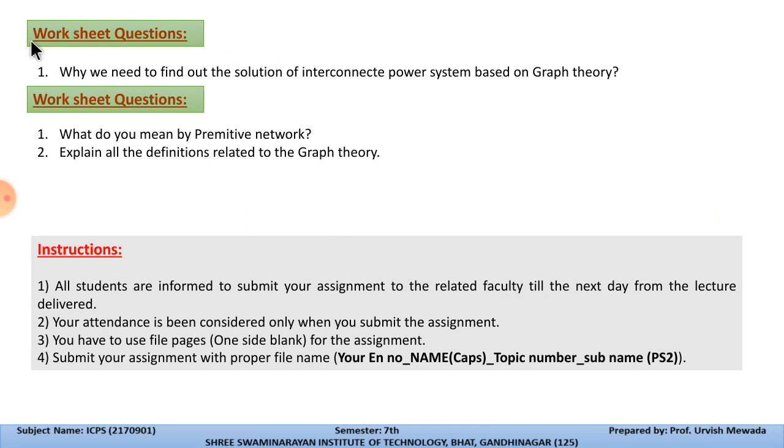Now the questions related to this topic. The worksheet question is: why do we need to find the solution of an interconnected power system based on graph theory? And the assignment question, this was a printing mistake, is: what do you mean by primitive network, and explain all the definitions related to graph theory.